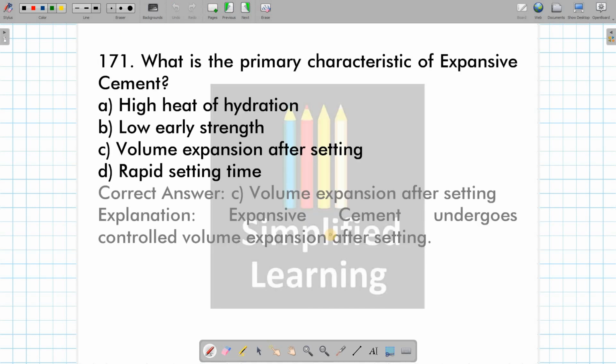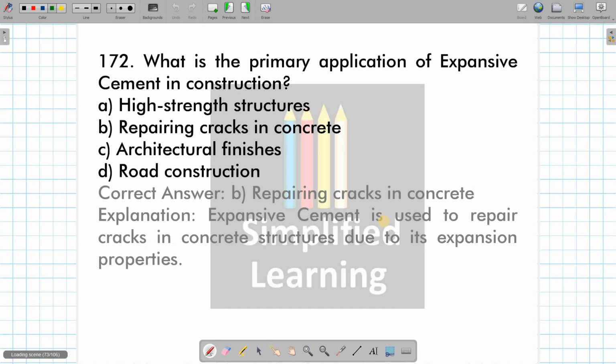And what are the primary characteristics of expansive cement? Not expensive, expansive cement. Volume expansion after setting. Okay, it is the primary characteristic of expansive cement. It undergoes controlled volume expansion once it sets.